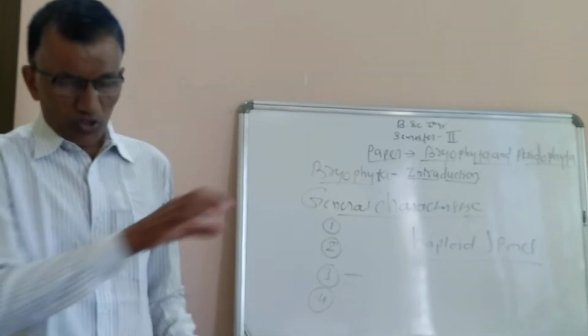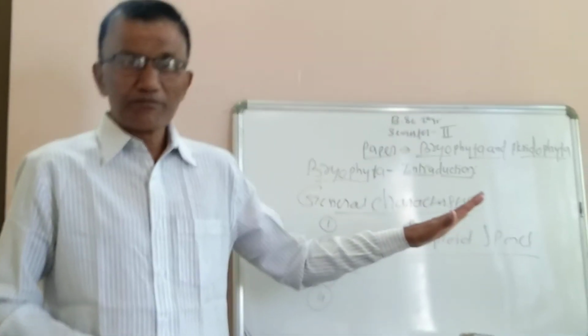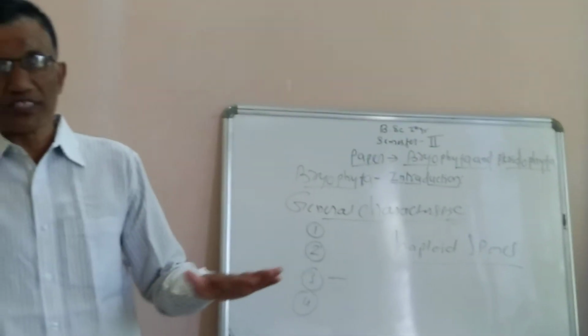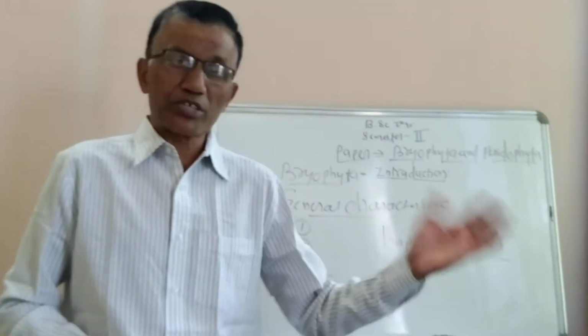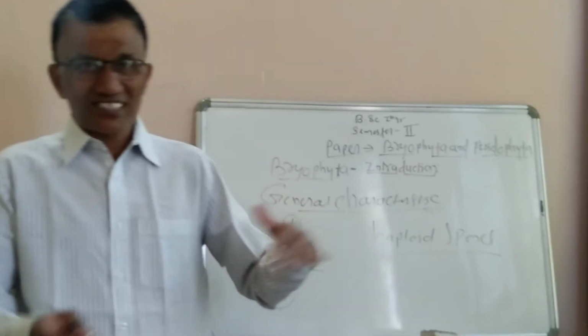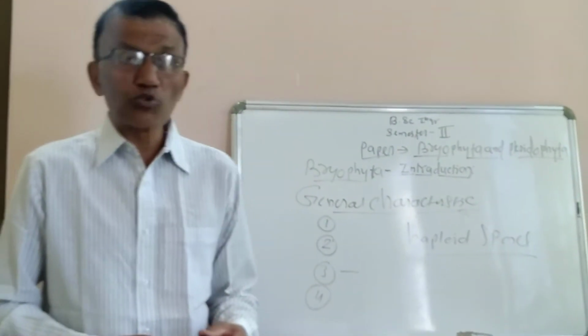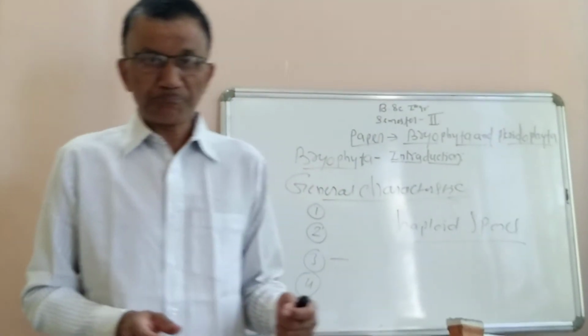Bryophyta. So overall, we are going to discuss the plant body, their nature, whether they are autotrophic or heterotrophic, alternation of generation, what type of reproduction takes place, the external and internal characteristics, and how these bryophytic plants show different types of tissues.